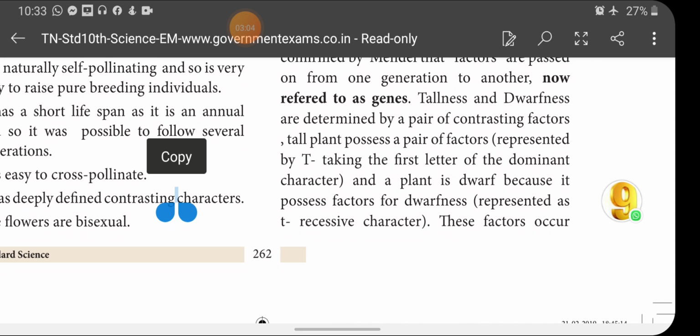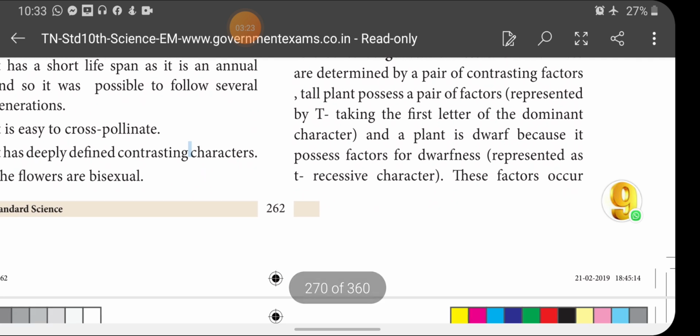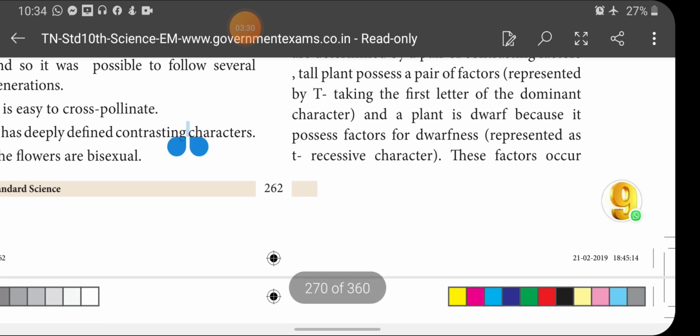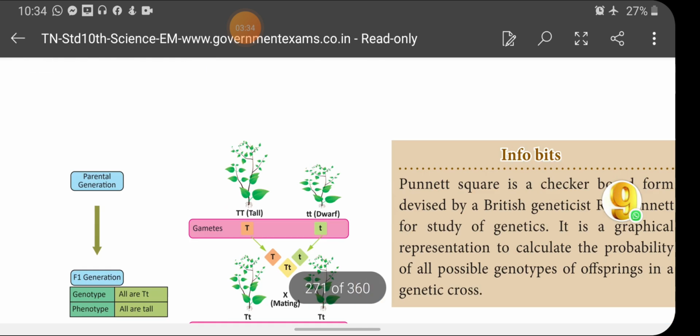The tall plant possesses a pair of factors represented as capital T, and the dwarf plant possesses a factor for dwarfness, represented by small t, the recessive character. What is dominant and what is recessive? The character which is expressed in the F1 generation is considered the dominant character. The other character is considered recessive.